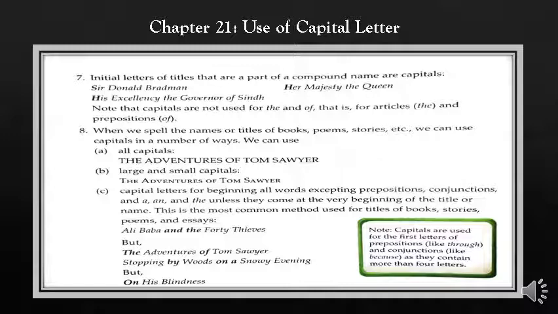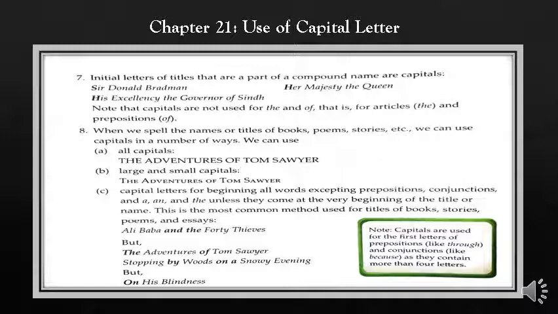Students, when we write the names of books, poems, stories, we can use capitals in many ways. For example, we can use all capitals. We can write all letters in capital letters. Here you can see the example, The Adventure of Tom Sawyer. Here you can see all the letters are written in large capitals.